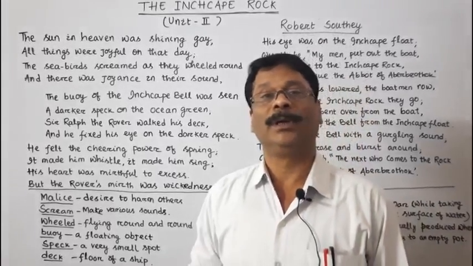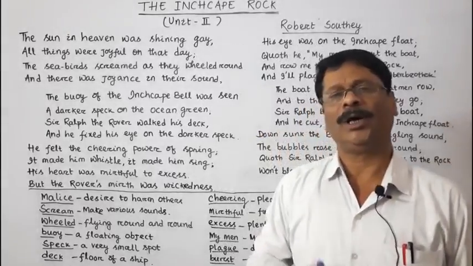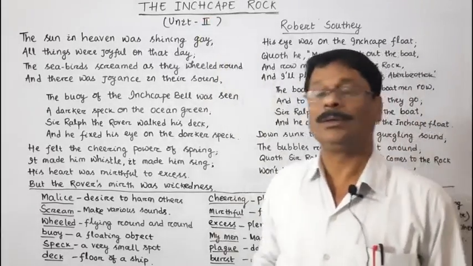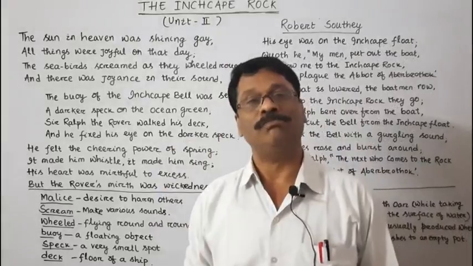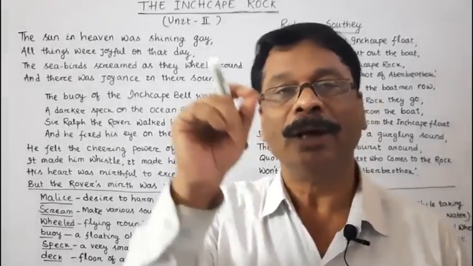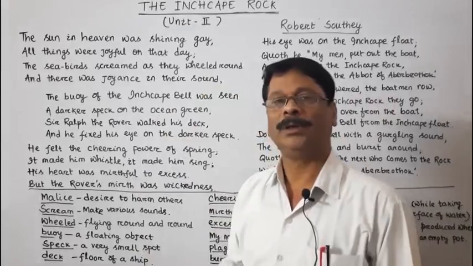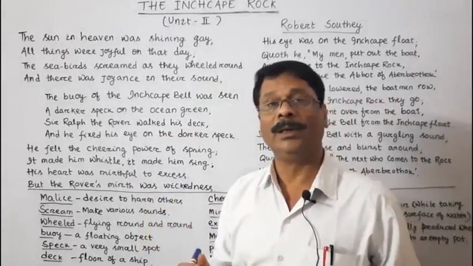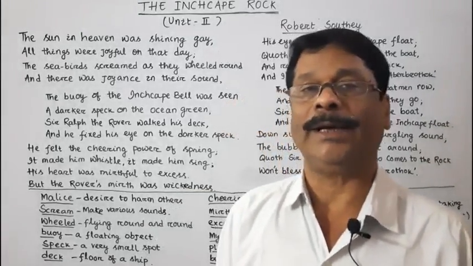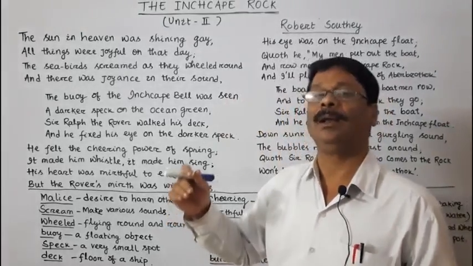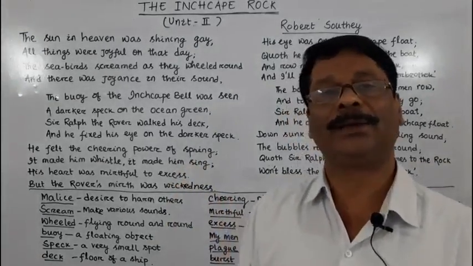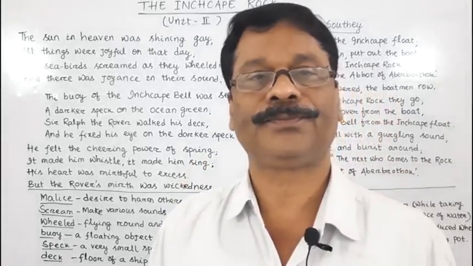But when there was a high tide or when the sea was rough, the rock was completely submerged in the sea water and nothing was visible. So the mariners, while returning from sea to the shore of Scotland, met with fatal accidents as their ships collided against the rock.